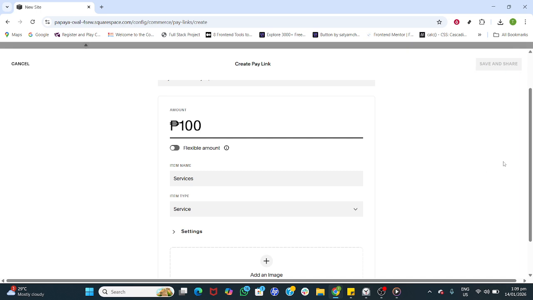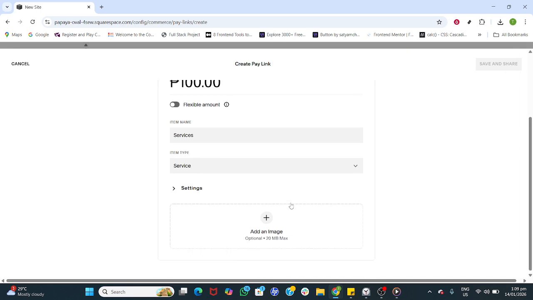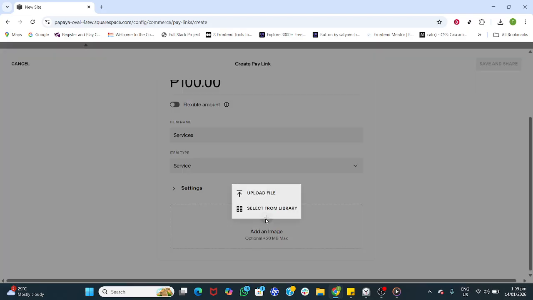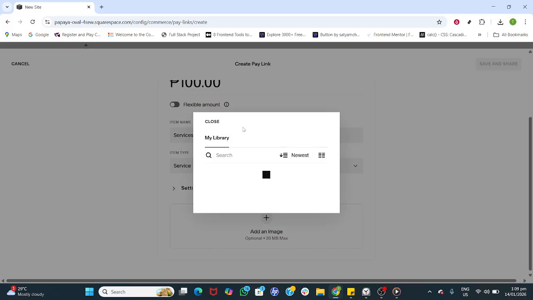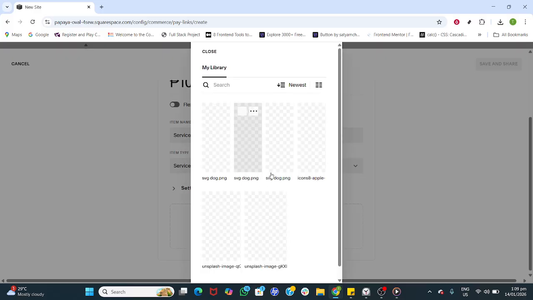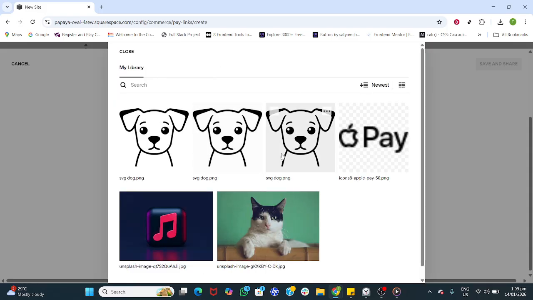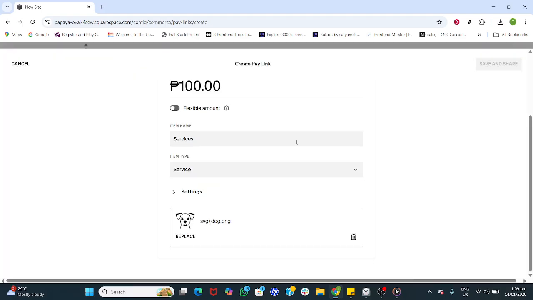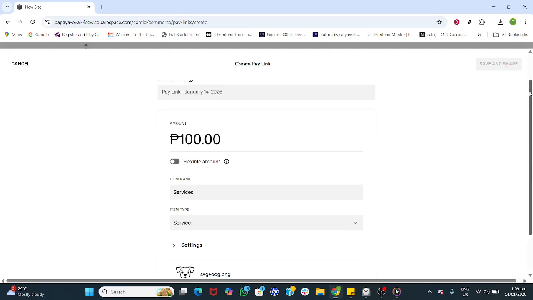Open settings to review any additional options relevant to your item type, such as tax behavior or fulfillment details. Keeping these accurate avoids surprises at checkout. Add a visual to build trust. Click Add an image, then select from Library to choose an existing image, or upload a new one. Pick something that represents the product or service clearly, and make sure it's well lit and high resolution. A compelling image helps reduce hesitation and improves conversion.